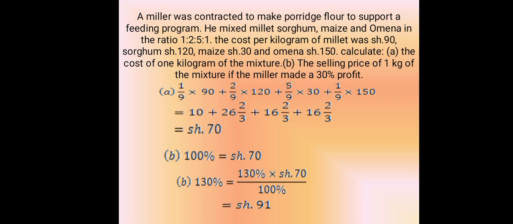A miller was contracted to make porridge flour to support a feeding program. He mixed millet, sorghum, maize, and omena in the ratio of 1 to 2 to 5 to 1. The cost per kilogram of millet was 9 shillings, sorghum was 120 shillings, maize was 30 shillings, omena was 150 shillings. Calculate A. The cost of 1 kilogram of the mixture. B. The selling price of 1 kilogram of the mixture if the miller made a 30% profit.